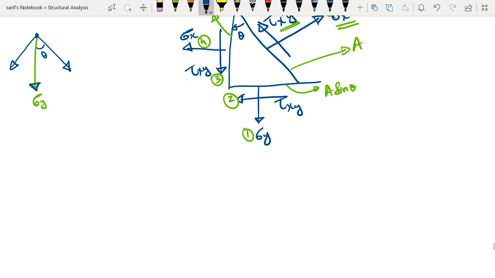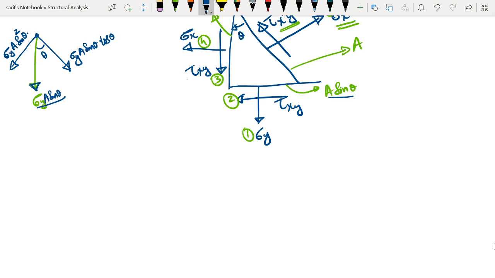The force will be sigma y, the stress, and the area is A sin theta. So sigma y A sin theta is the force, and this component will be sigma y A sin theta multiplied by cos theta, because it is the cos component, and here the component will be sigma y A sin theta into sin theta, so it becomes sin square theta, because it is the sine component.